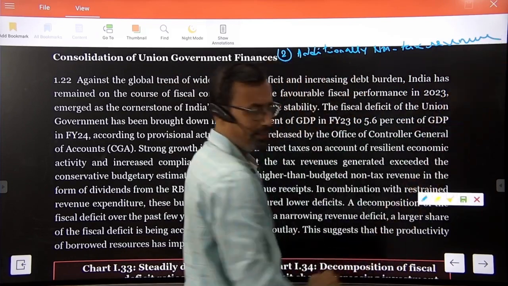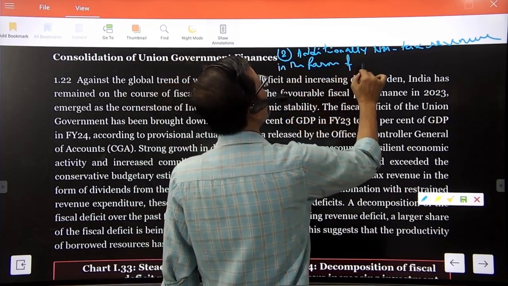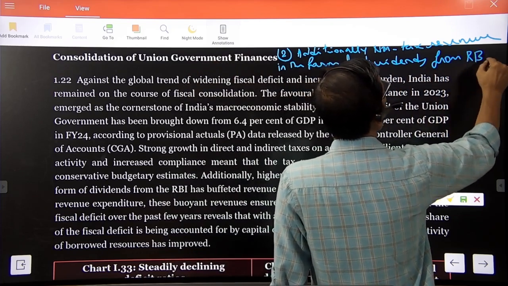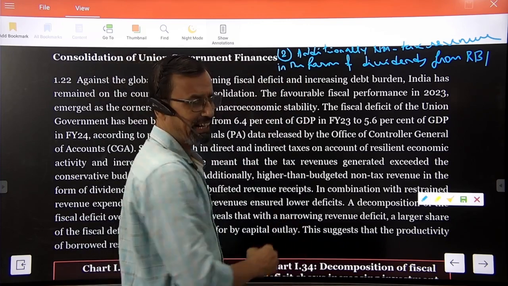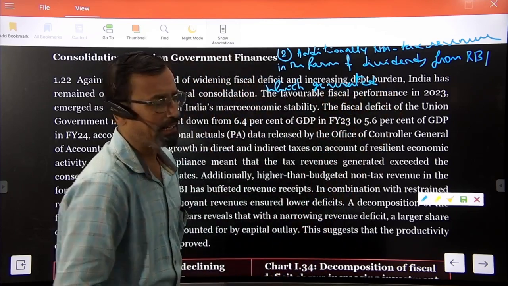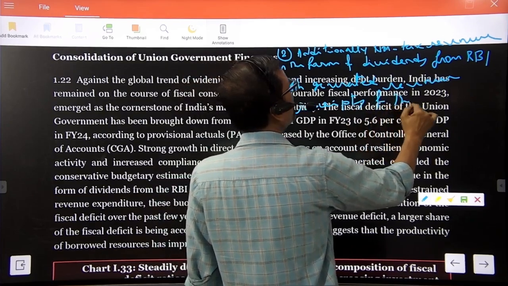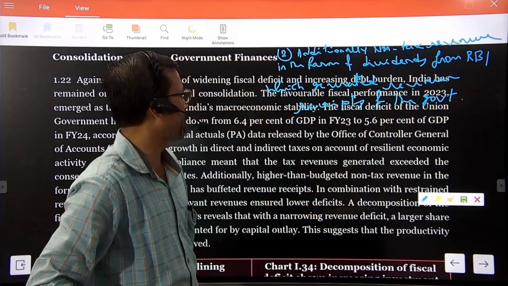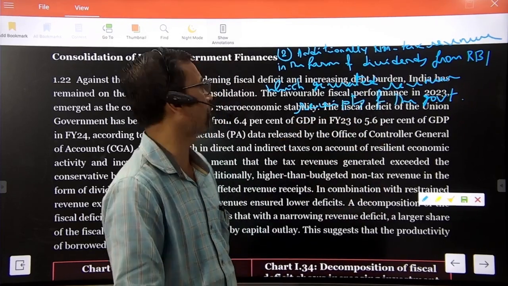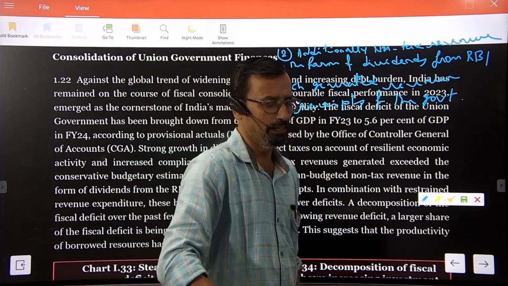Non-tax revenue in the form of dividends from RBI, which generated revenue receipts of the government. This is the second most important point to be noted here.